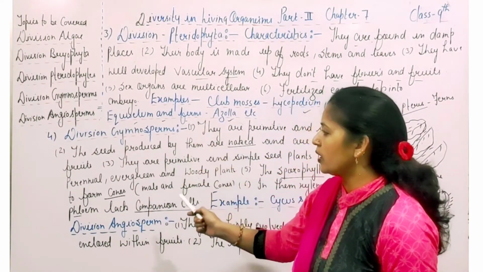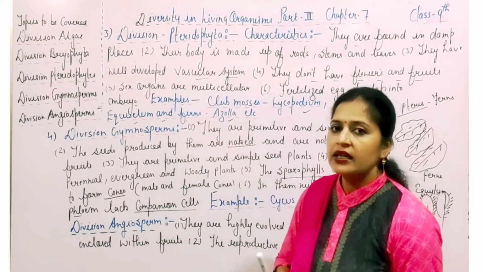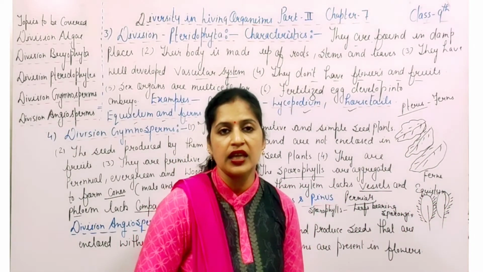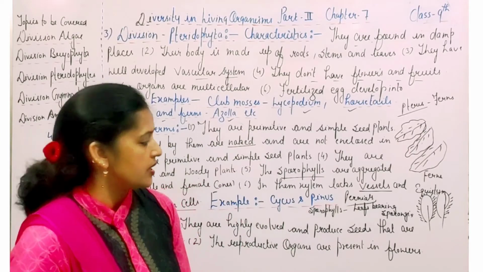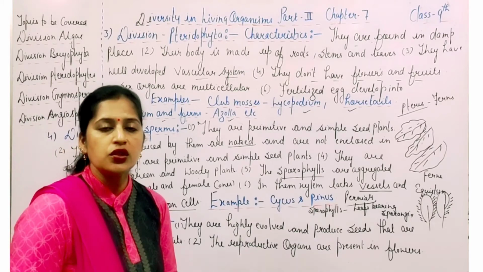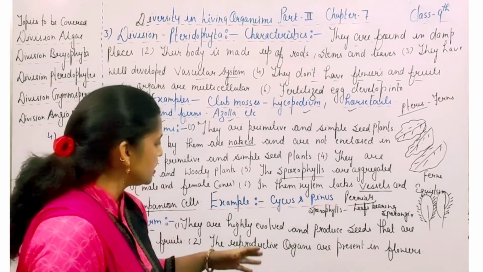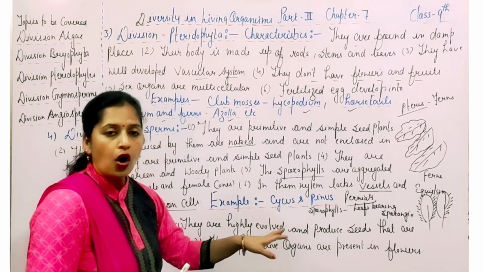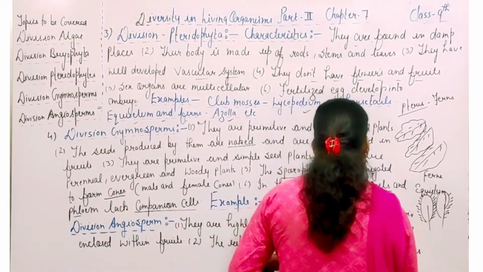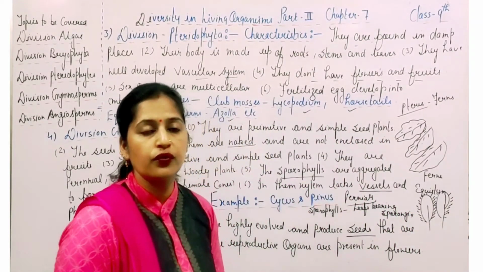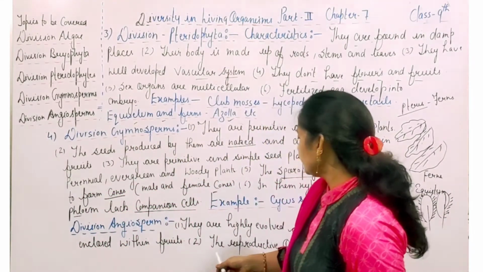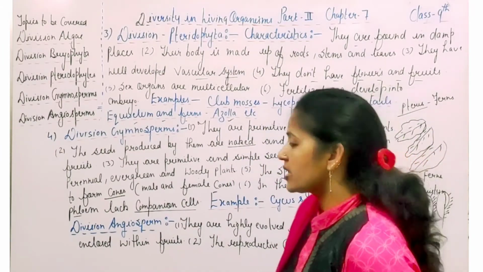After the division Gymnosperm, the last division of this kingdom Plantae is the division Angiosperm, and this is the most advanced as compared to the rest of the divisions. Angiosperms, they are highly evolved. सबसे ज्यादा highly evolved division है rest of the divisions से, वो कौन सा division है, that is the division Angiosperms. And this division always produces seeds. ये हमेशा क्या produce करेंगे, seeds को produce करेंगे that are enclosed within the fruits. Their seeds are always enclosed within the fruits. The reproductive organs are present in the flowers.